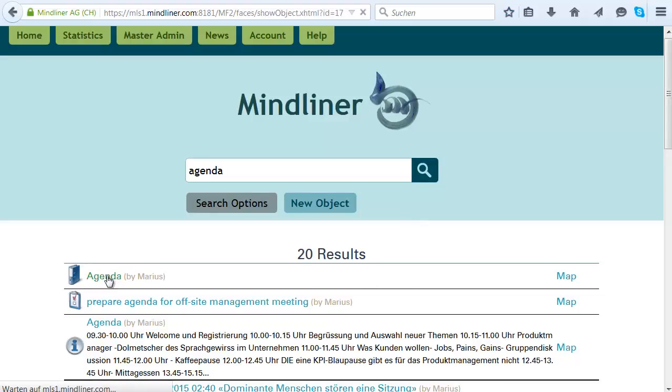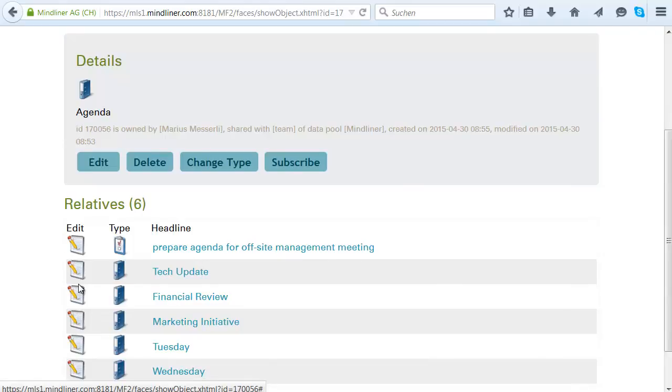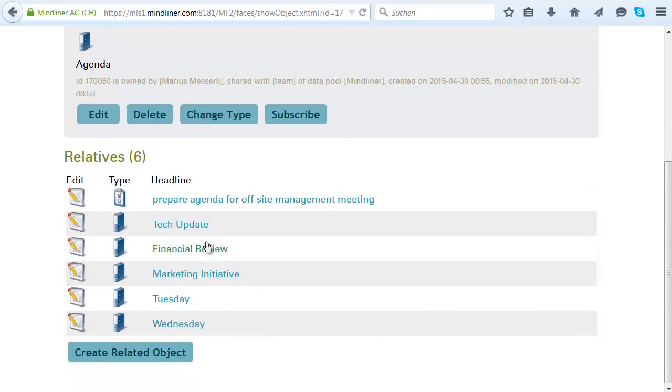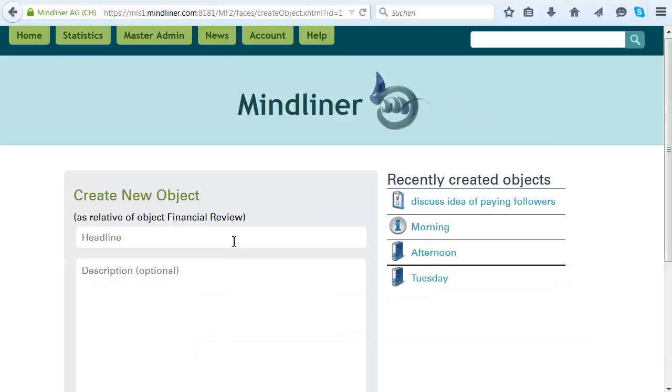So for example, this one here, agenda, which is part of our company meeting. So you see here, prepare agenda for offsite management meeting, and these are the individual contributions. So let's say I'd like to make a contribution for the financial review. Now the Mindliner data entry is essentially a headline field. So this is where I add new content.